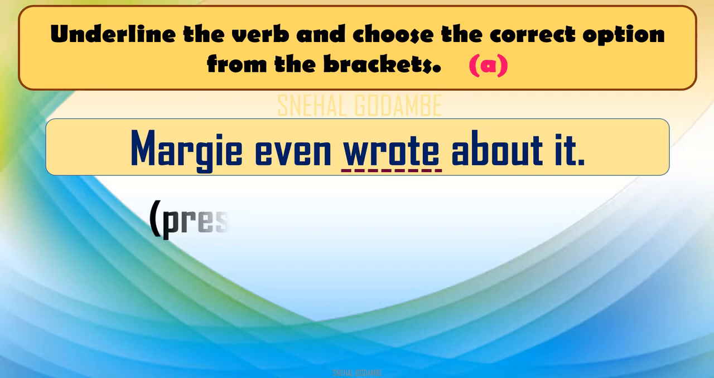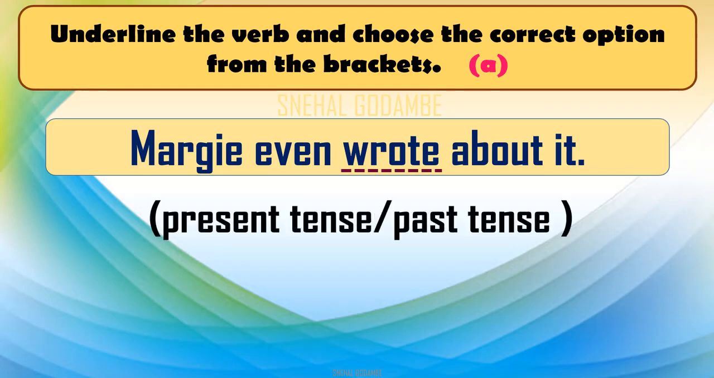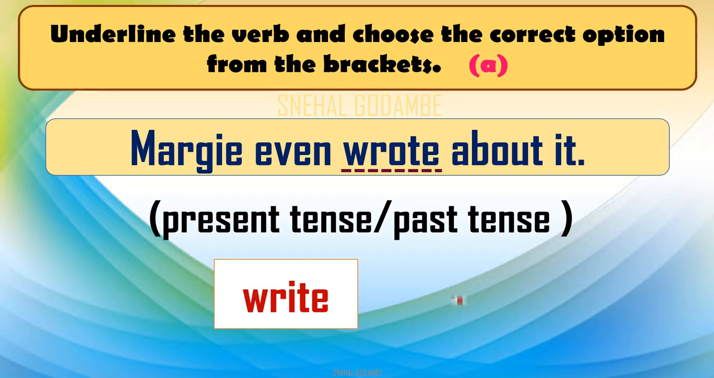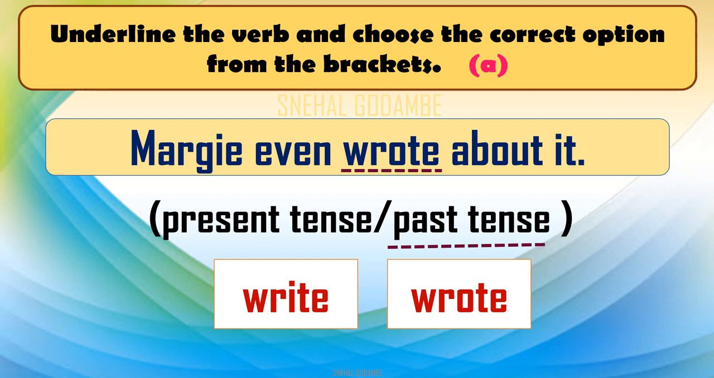Now there are options. Whether this sentence is in present tense or past tense. Now you know this is very simple to find out for standard 9 children. As you know, wrote is a past tense of the verb write. Okay. So we all know that. So we will underline here the second option, that is past tense. So this verb is a past tense form of verb write. So past tense is the correct option. We'll move to the next sentence.